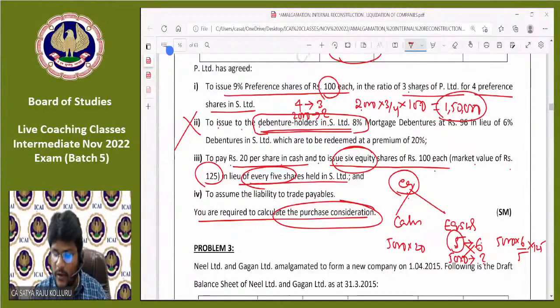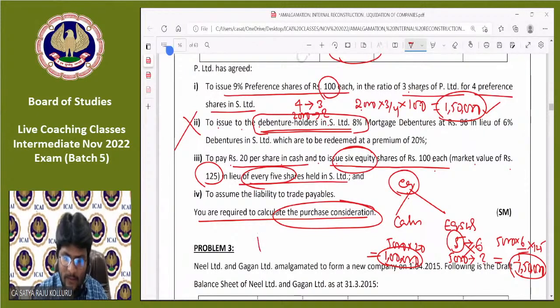To the equity shareholders in the form of cash, it is 1 lakh, and here it is 5,000 multiplied with 6 by 5 into 125, which is 7,50,000. So total: to the preference shareholders of the selling company 1,50,000, to the equity shareholders of the selling company in the form of cash and in the form of equity shares, 1 lakh plus 7,50,000, 8,50,000, and 8,50,000 plus 1,50,000, total 10 lakhs. PC is equal to 10 lakhs.